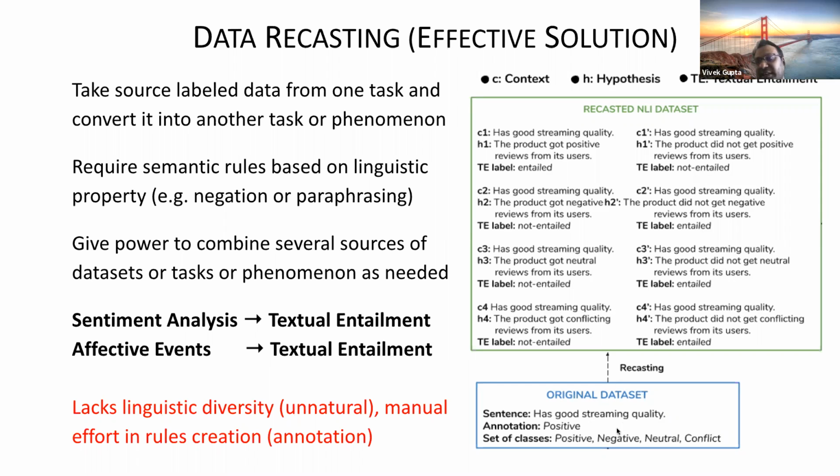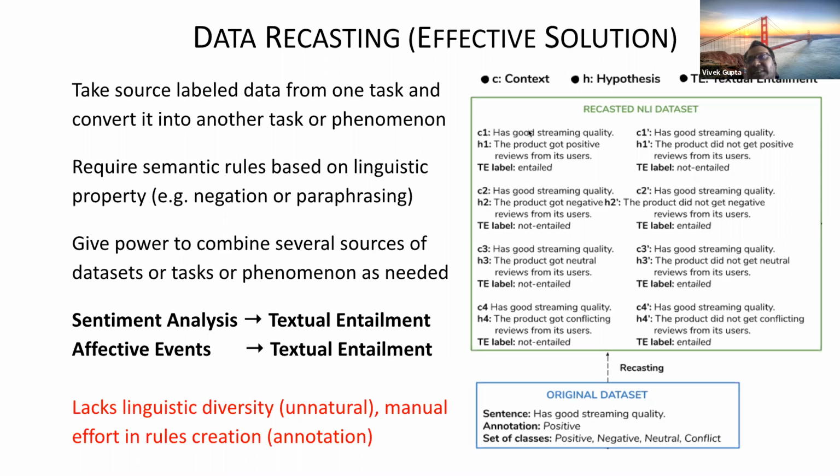I'll give you an example, which is on the right. This is data about product reviews, and it says it has good streaming quality, and the annotation is positive. Now if I wanted to convert it to the problem I discussed earlier, which is the inference problem, I can say that this product has good positive reviews from the user.